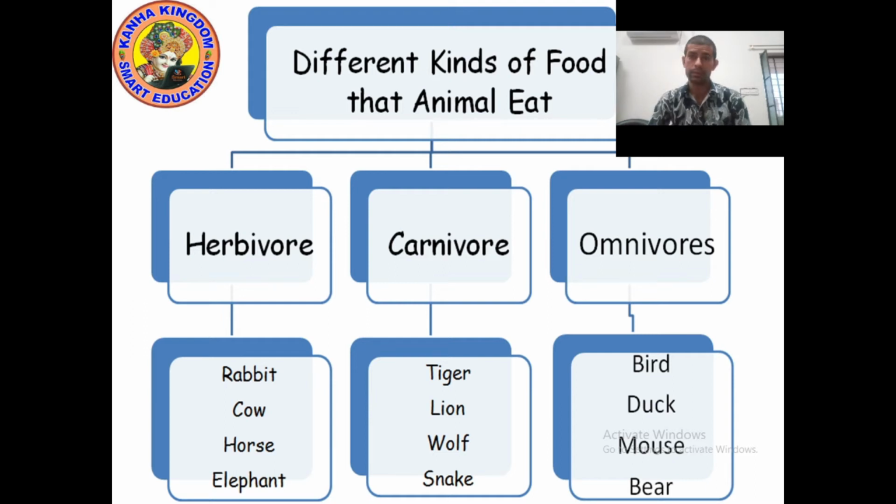They eat plant products and animal products both. Examples: bird, duck, mouse, bear, vulture, eagle, raccoon. So these are the omnivores. I hope you understood. So now let's move on to the next point.